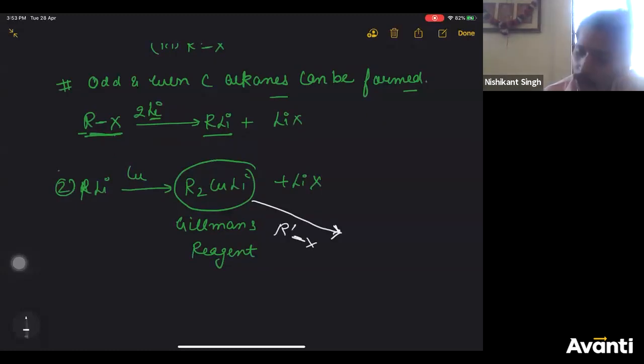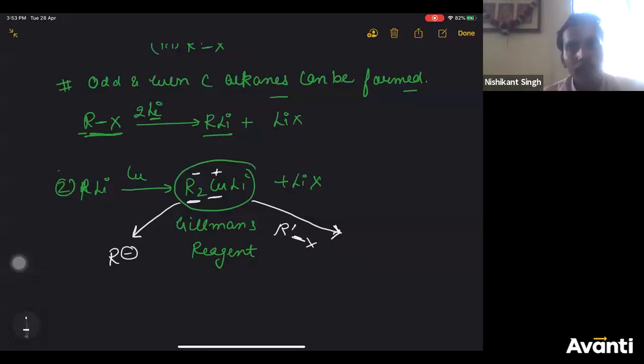So what is the function of these reagents? We'll discuss Grignard reagent also soon. What is the function of this alkyl group when it is bonded to metal? Alkyl groups, when bonded to metal, the metal will acquire a positive charge and the alkyl group will acquire a negative charge. So they will always give you R- ion, right?